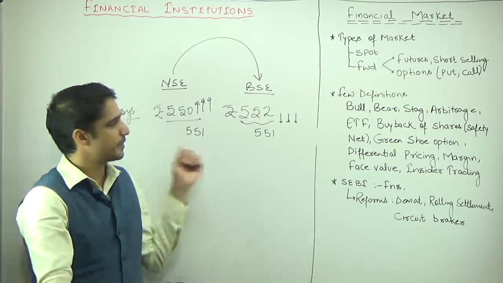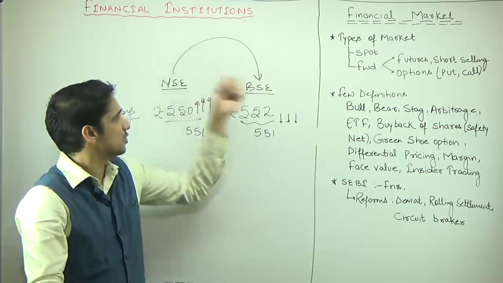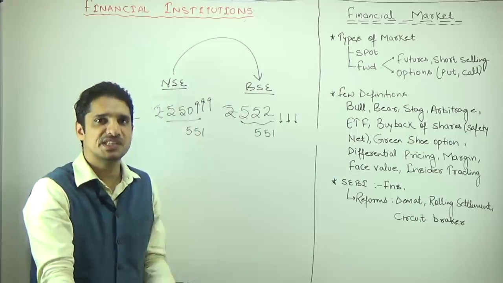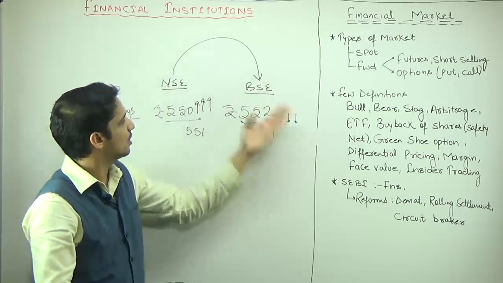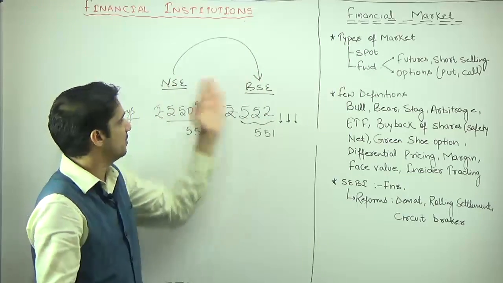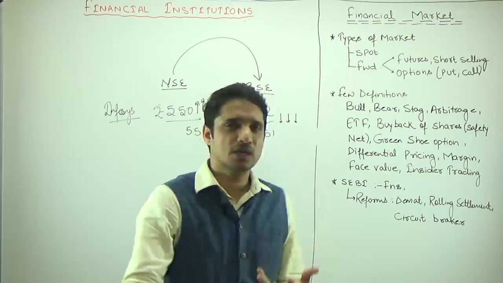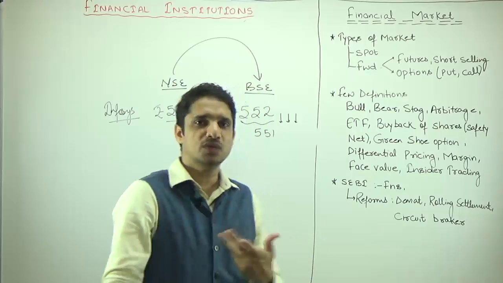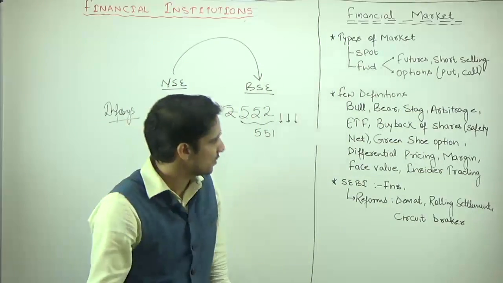So ultimately the price will almost be the same, plus some commission will be charged by NSE as well as BSE. So this arbitrage is the reason that the prices of the shares of the companies are almost the same in all these stock exchanges. So arbitrage is not allowed to retail investors. Me and you, we cannot do arbitrage, but to the big financial institutions it is allowed.